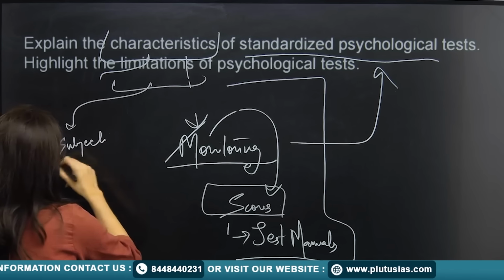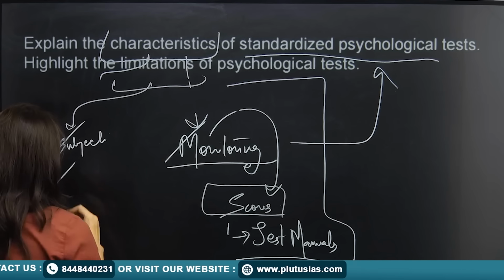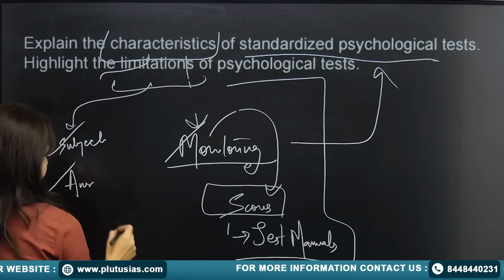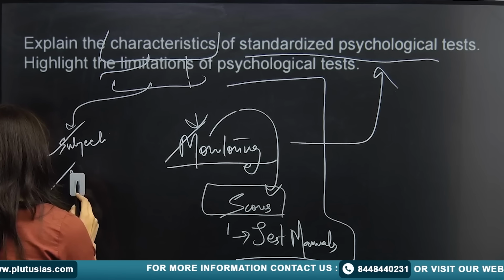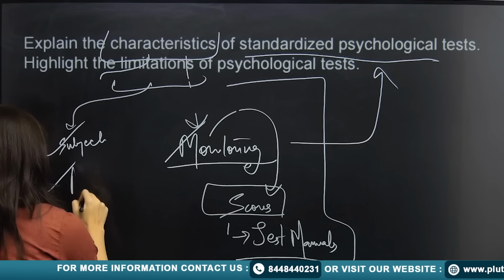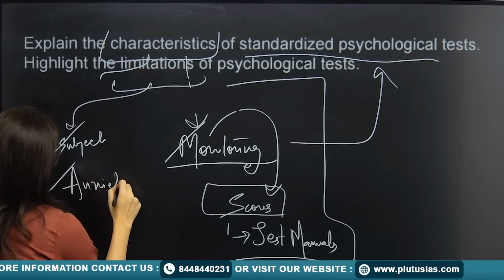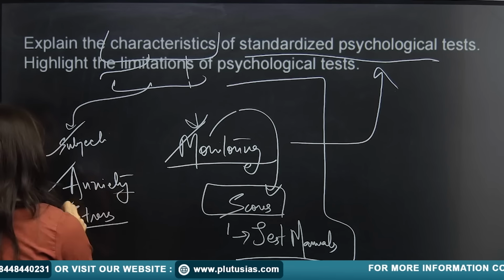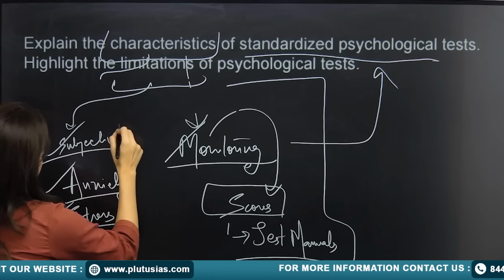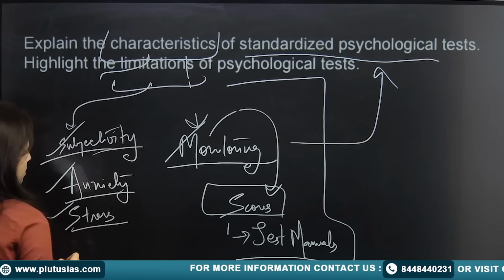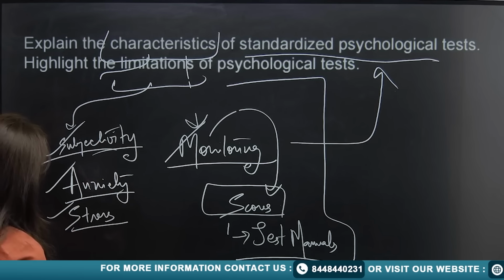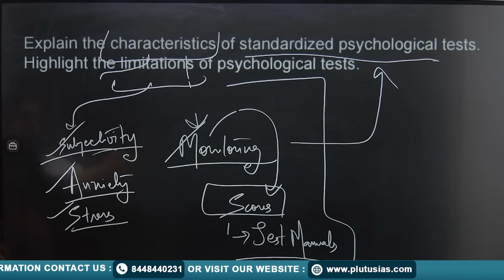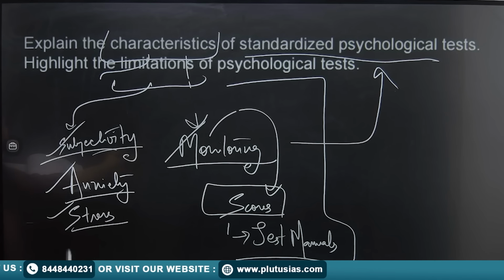Why? Because you have absolutely no idea how the person is going to deal with or dealing with the anxieties. You don't know how the person is going to deal with the stress or how the person is dealing with the stress, so that could affect the result.